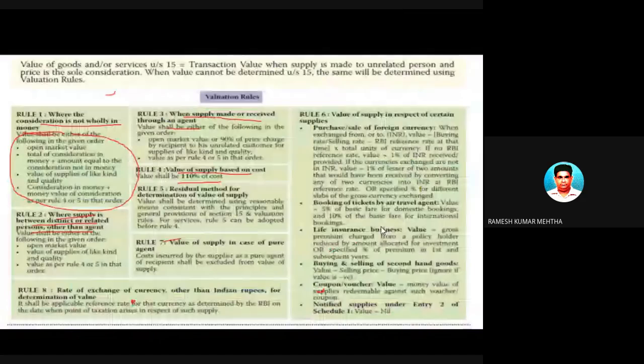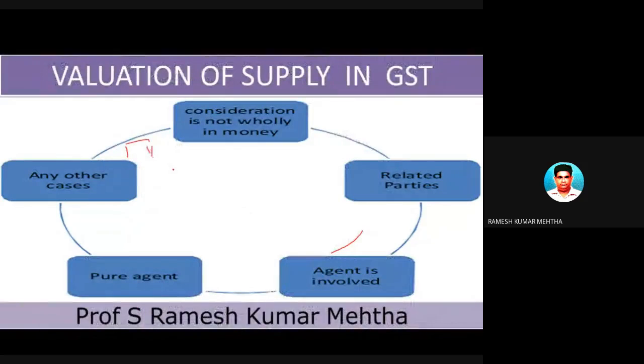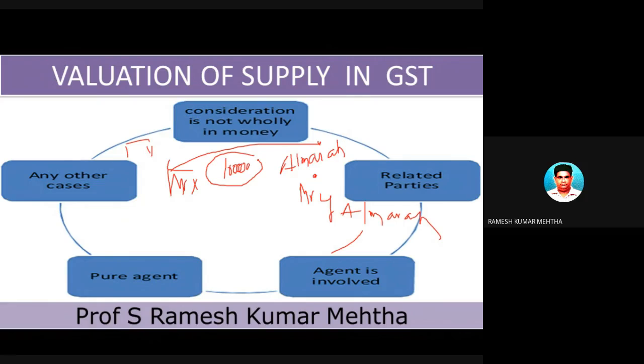Let me give one more example. So how do you arrive at transaction value? For example, Mr. X has ordered an almara from Mr. Y, an almara manufacturing company. Now this guy will produce the almara and supply it to Mr. X at some 1 lakh rupees. Now, how did this guy arrive at this 1 lakh rupees, which is a transaction value? Because these are two unrelated parties and price is the sole consideration. How did he arrive at this 1 lakh rupees?